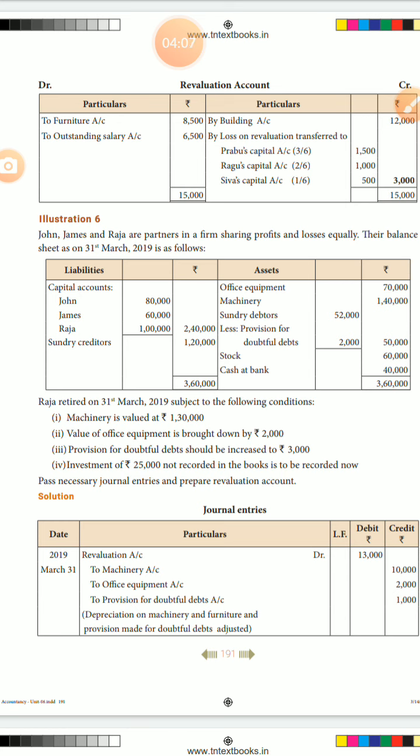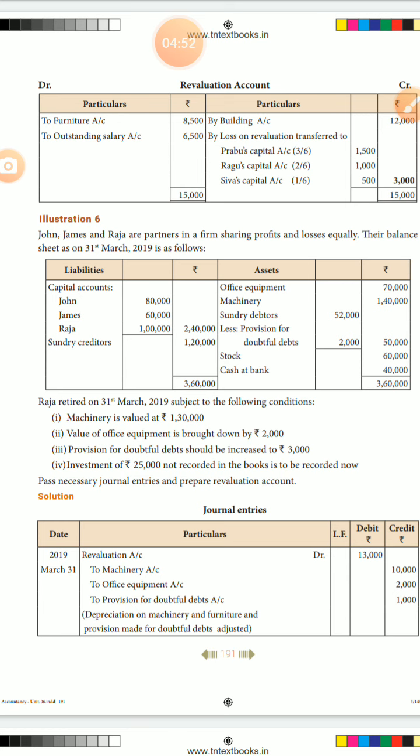Next one, investment. Investment of 25,000 is not recorded in the books. Now 25,000 investment is recorded. Investment account DR. Revaluation account, concerned asset. Investment is an asset only. Investment account DR, revaluation account CR. Narration: unrecorded investment brought into account. These are 2 entries. The adjustment is for the investment.